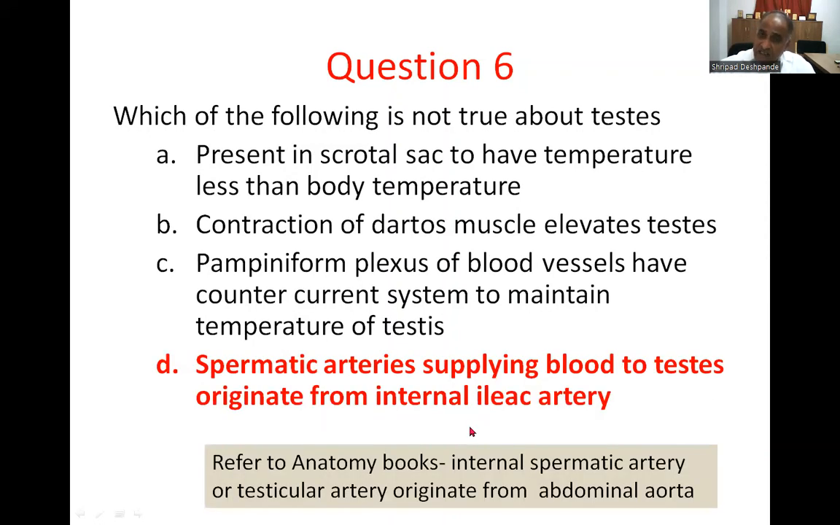And it's basically an anatomy question. Because in none of the textbooks of physiology that I searched did they mention the origin of the spermatic artery. So it's an anatomy question. I have to go back to the anatomy books and look for this internal spermatic artery, the testicular artery, which originates from the abdominal aorta. Hence, question number 6 can be contested because it is not a physiological question. It has an answer in the anatomy books.